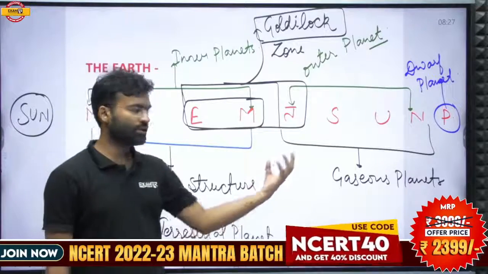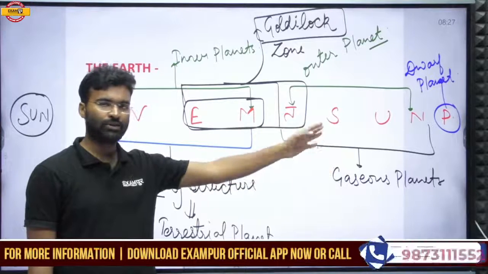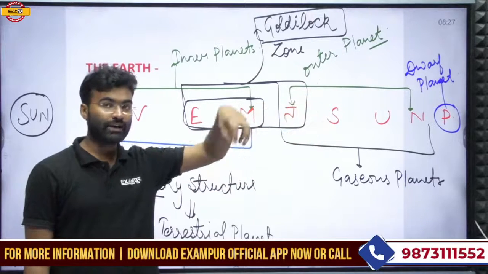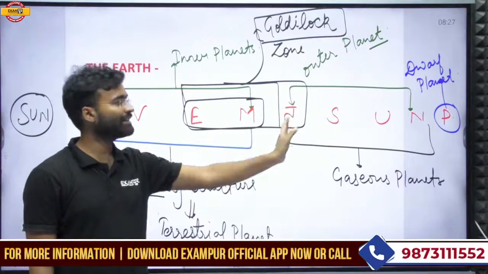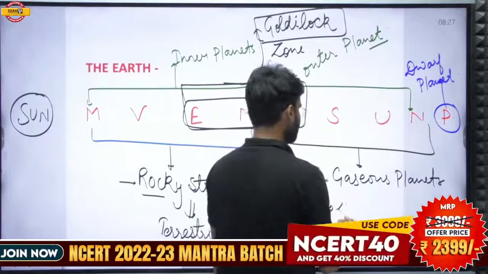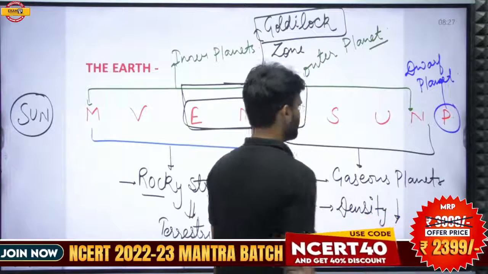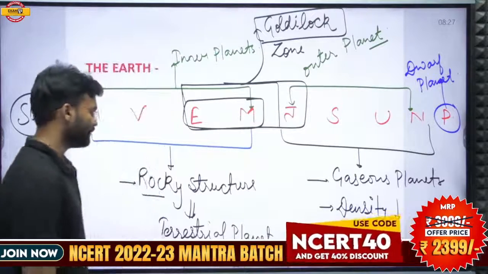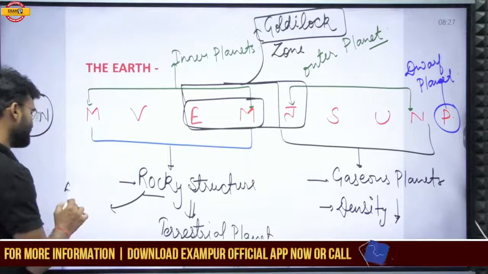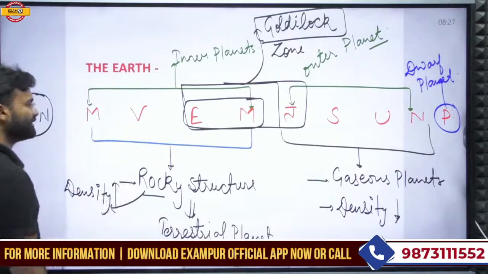These are the rocky planets, called the terrestrial planets. These are the gaseous planets because they are made of gaseous material, and that is why the density of these planets is very low. You should know about this: density is low for the gaseous planets, and the rocky planets have high density.